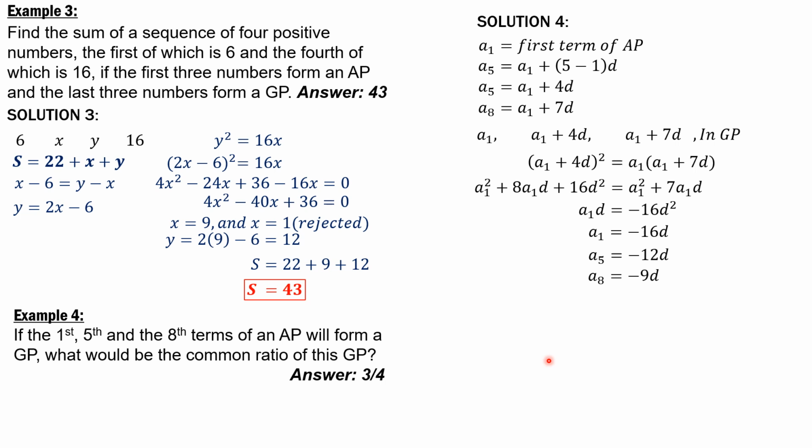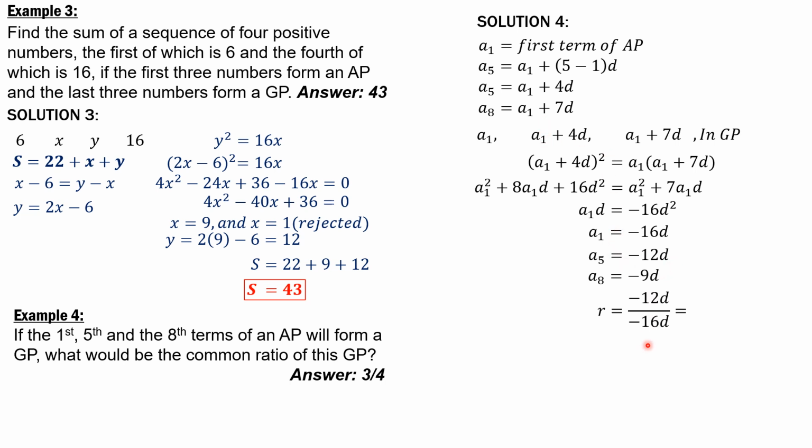So R, the common ratio, is equal to A1 plus 4d, which is negative 12d, as to A1, which is negative 16d, equals third term A1 plus 7d, which is negative 9d, as to negative 12d.